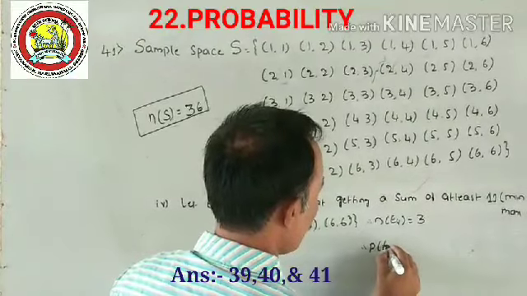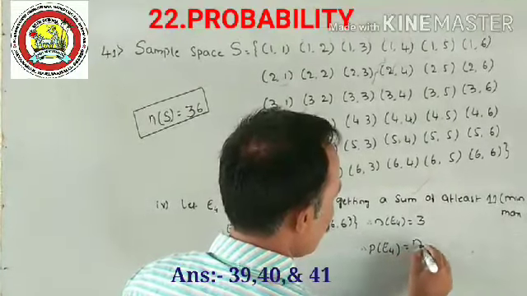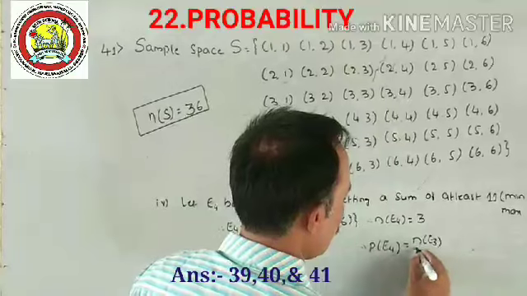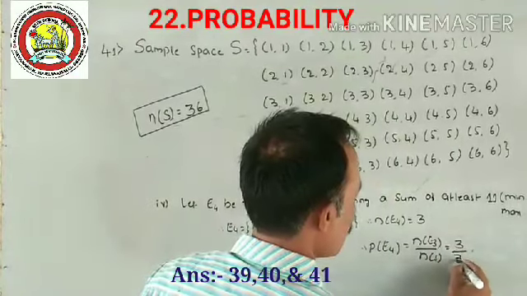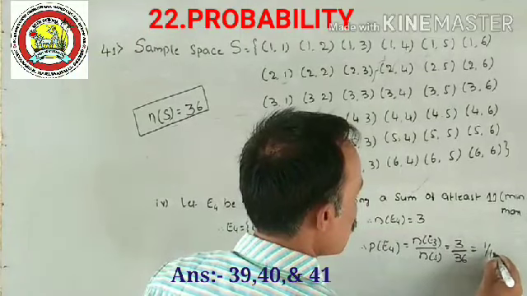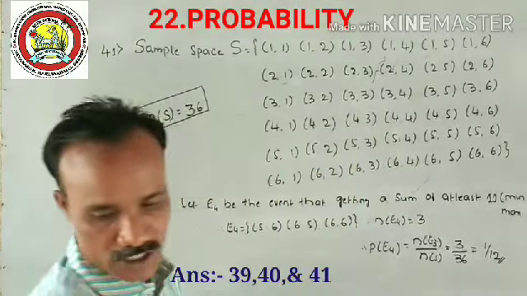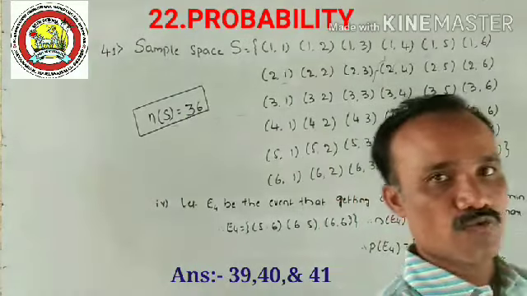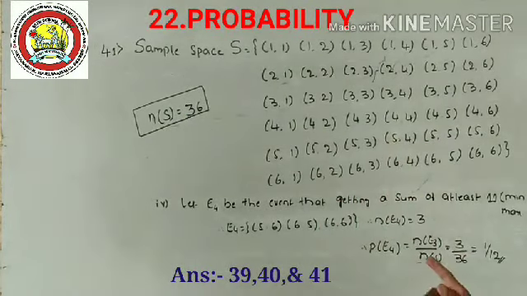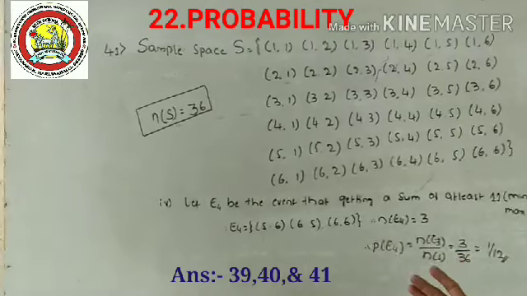Therefore, the probability of this event is equal to the formula n of E4 divided by n of S. So 3 by 36. The final answer is 1 divided by 12. Okay. So this is about the very important chapter, probability. So I finished all the questions in this lesson.